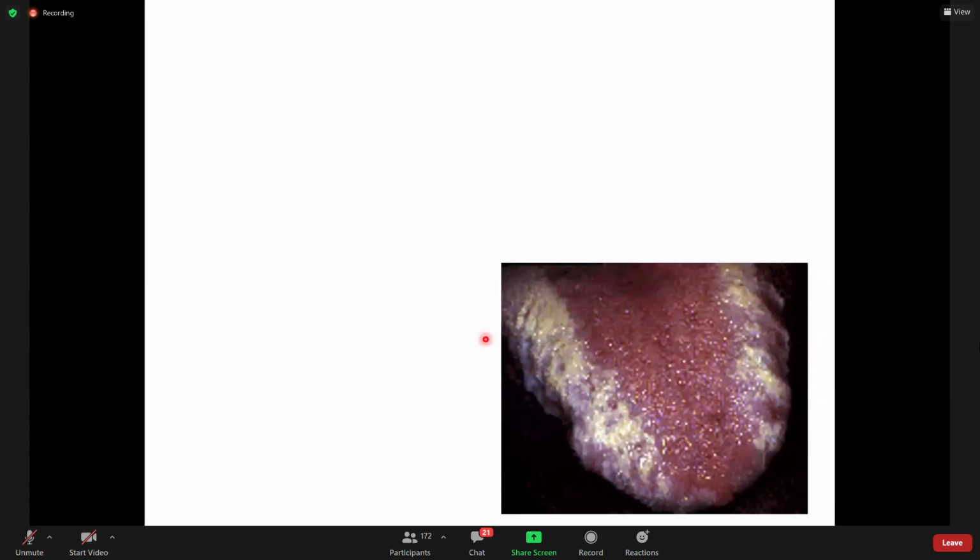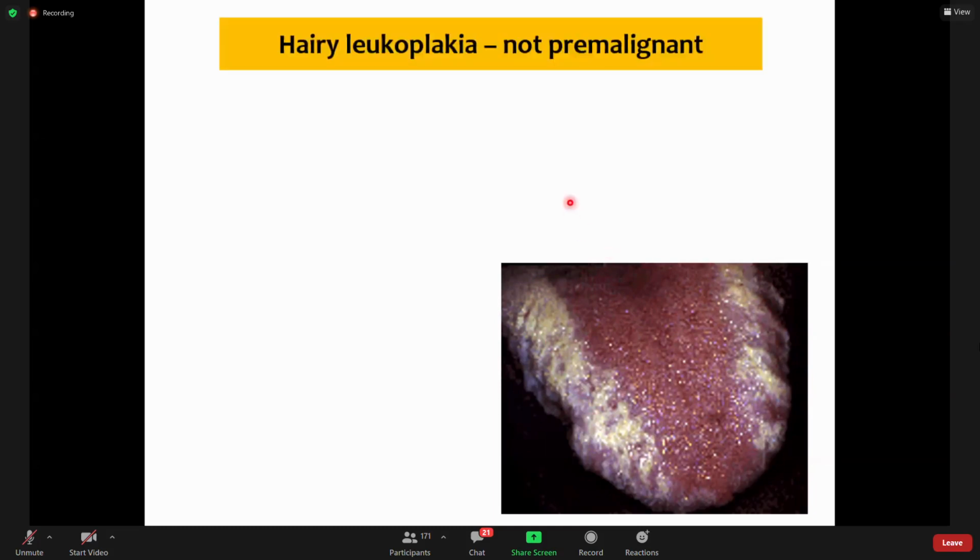And now this is again a white plaque on the tongue. It looks like a leukoplakia, but it is slightly different. It is hairy leukoplakia. Only the borders of the tongue are involved, not the center. It only involves the border, and it is known as hairy leukoplakia, and it is unlike leukoplakia.